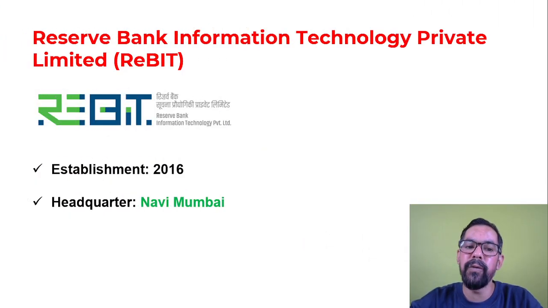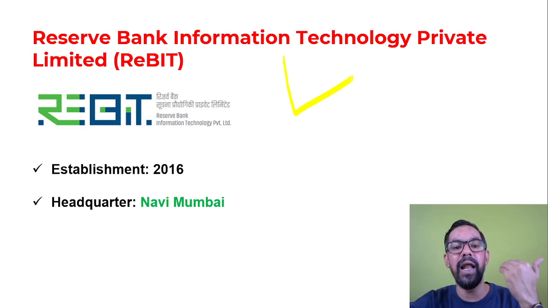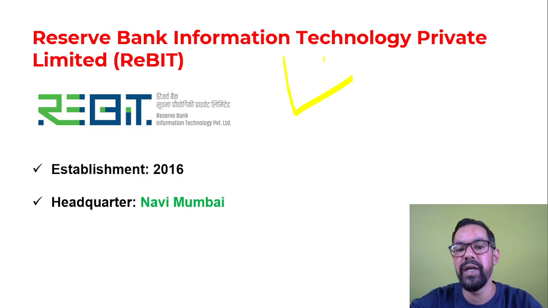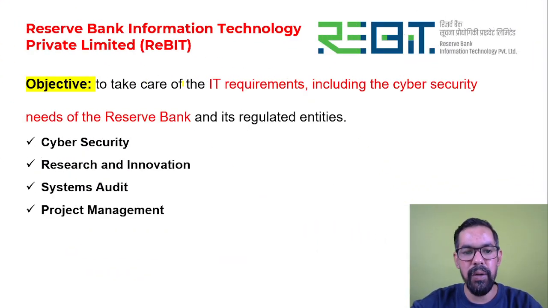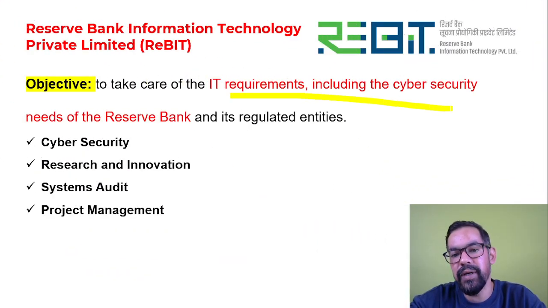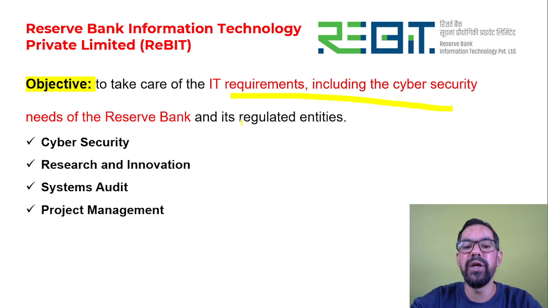Okay. Next one we have Reserve Bank of India Information Technology. All IT-related assistance is generally provided by Reserve Bank of India Information Technology Private Limited. It was established in 2016 and its headquarters is located in Navi Mumbai. Its objective is to take care of the IT requirements, including the cyber security needs, of RBI.